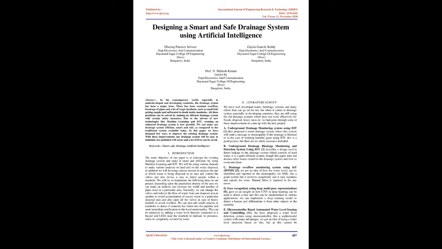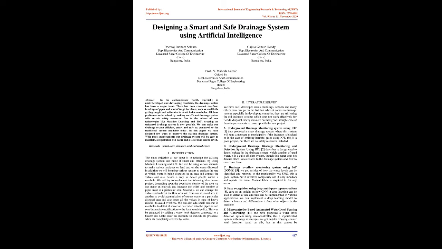Introduction. The main objective of our paper is to redesign the existing drainage system and make it smart and efficient, by using machine learning and IoT. We will be using various datasets to make various analyses on land and on the waste disposed. In addition, we will be using various sensors to analyze the rate at which waste is being disposed in an area and control the valves, and also devise a way to detect people within a manhole. We will try to implement the following ideas in our project.